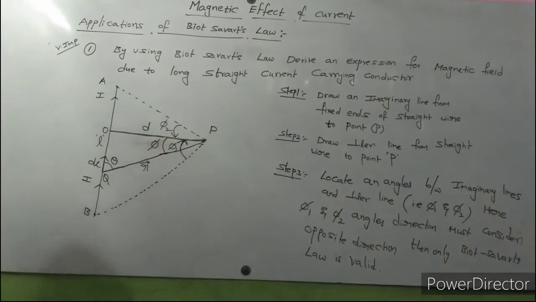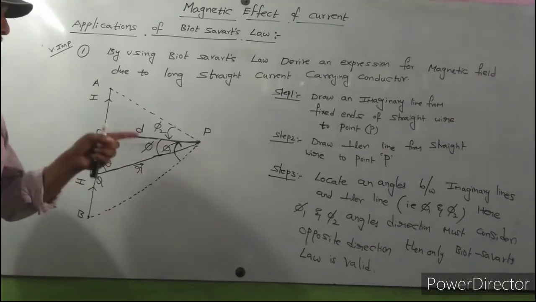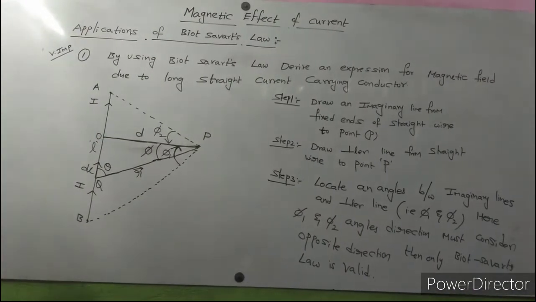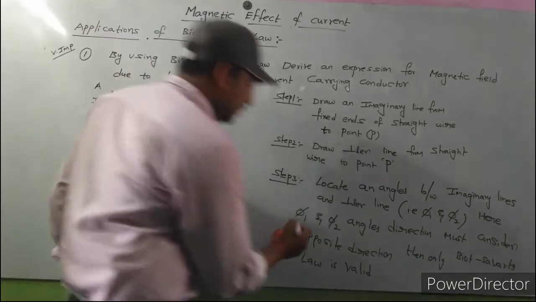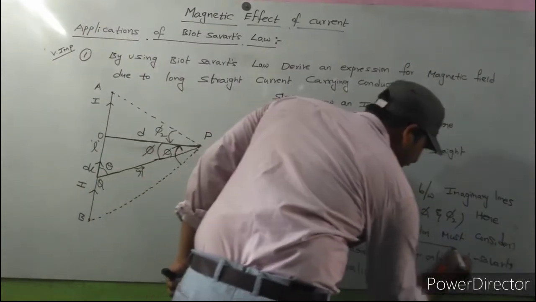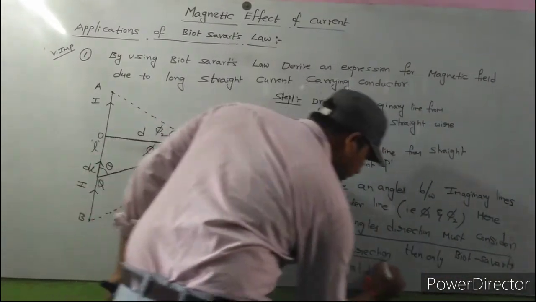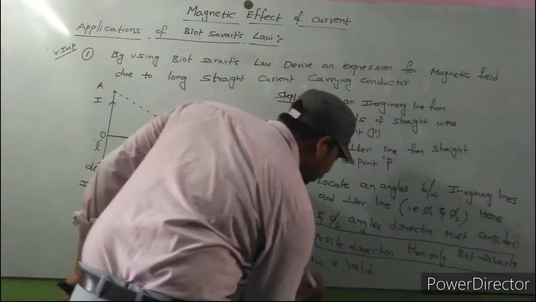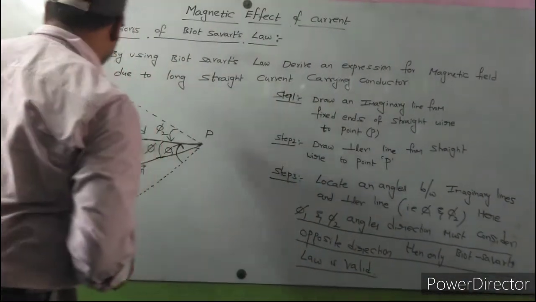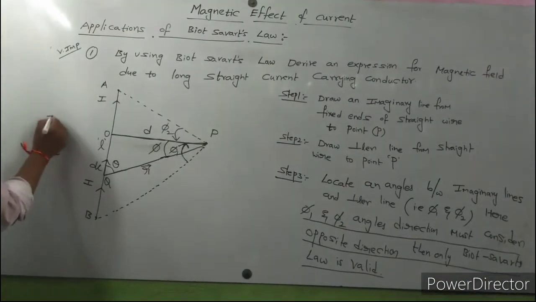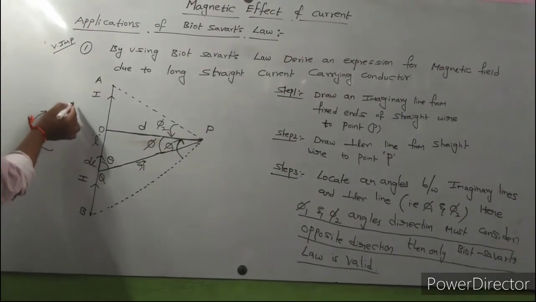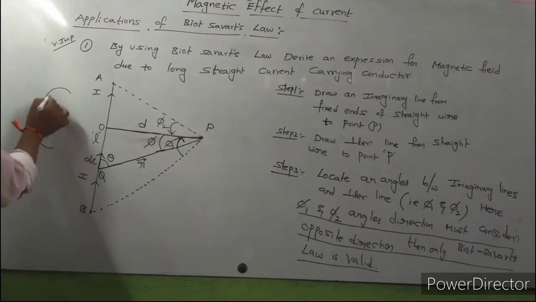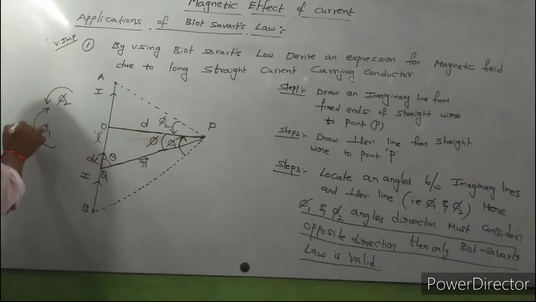Here phi 1 and phi 2 angles' direction must be considered in opposite directions. Then only Biot-Savart's law is valid. This is very very important. Observe carefully. This is the direction of phi 1, a clockwise direction.